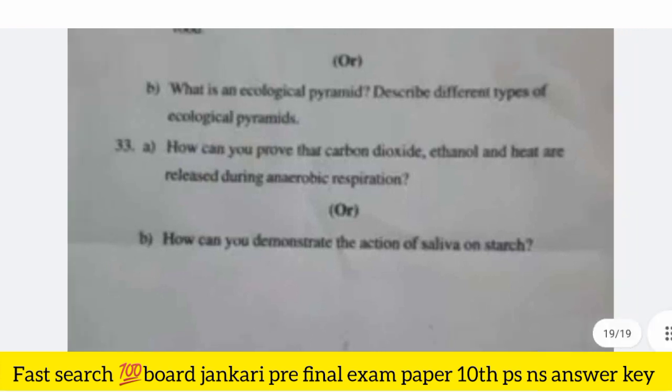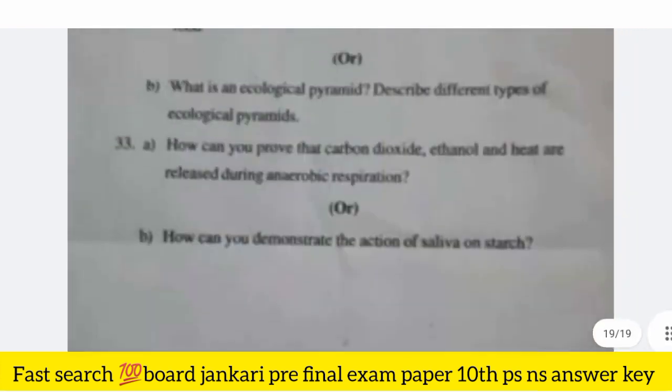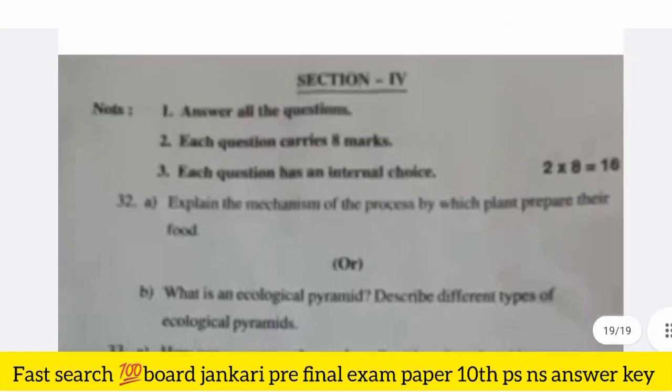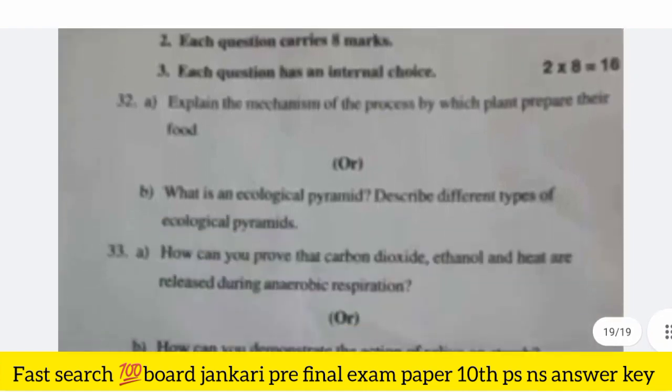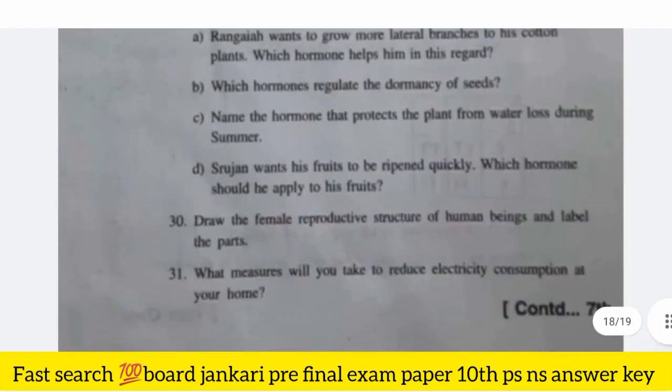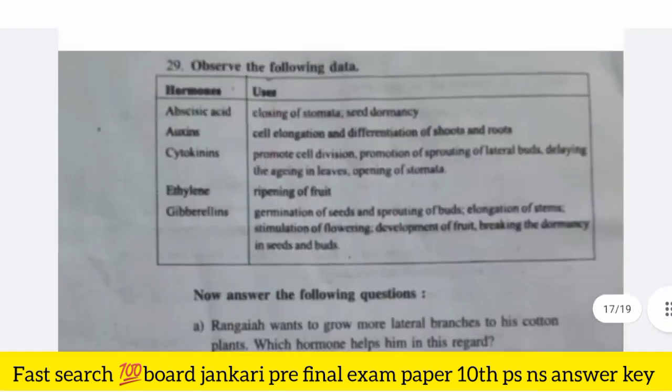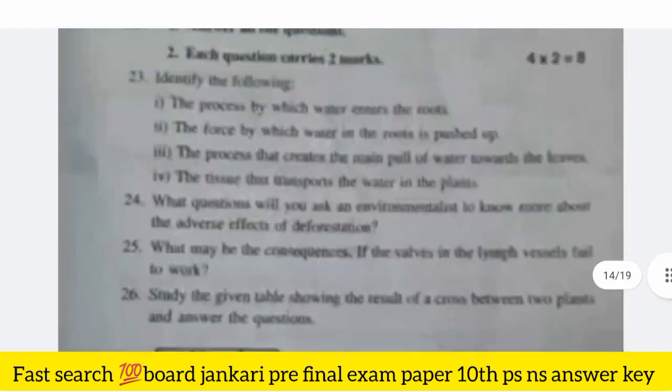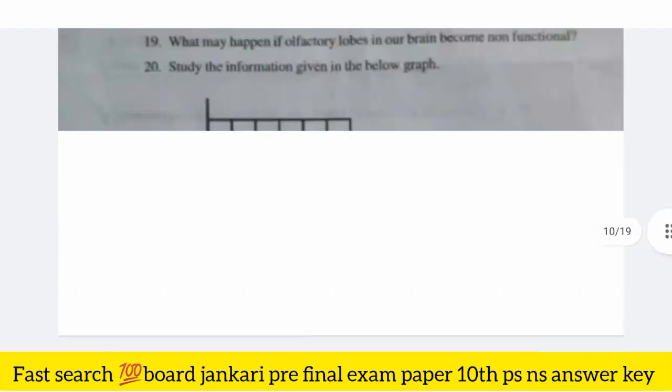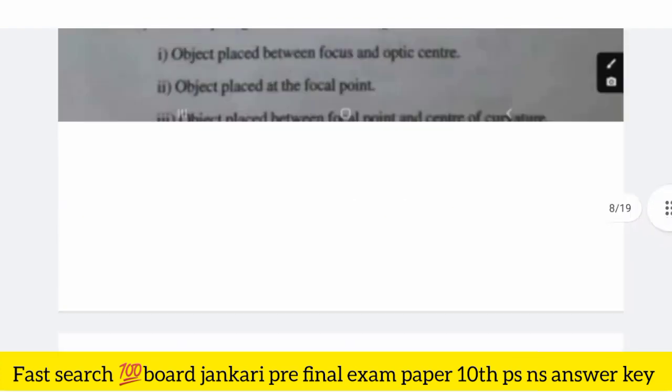Okay, so this is your whole question paper of class 10th pre-final examination 2022-23. I will share this question paper, and I will share also the answer key. It's 100% real. Don't forget to remember this and learn 100%. It's real, so learn it and do it, because it's very real.